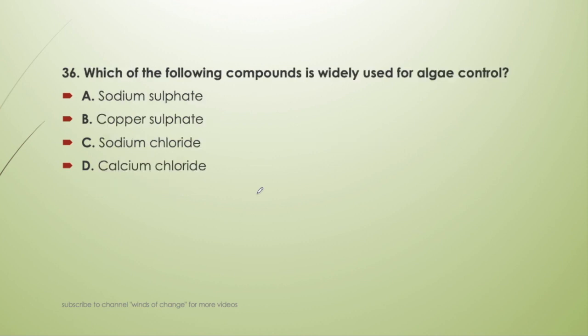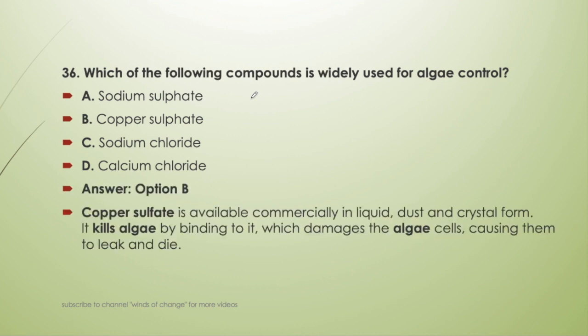Next question. Which of the following compounds is widely used for algae control? Sodium sulfate, copper sulfate, sodium chloride, calcium chloride. So in this, which one is used for algae control? We will use copper sulfate, CuSO4, for the purpose of algae control. And how does it work? Copper sulfate is available commercially in liquid, dust and crystal form. It kills algae by binding to it. It binds to the algae and damages the algae cells, causing them to leak and die.